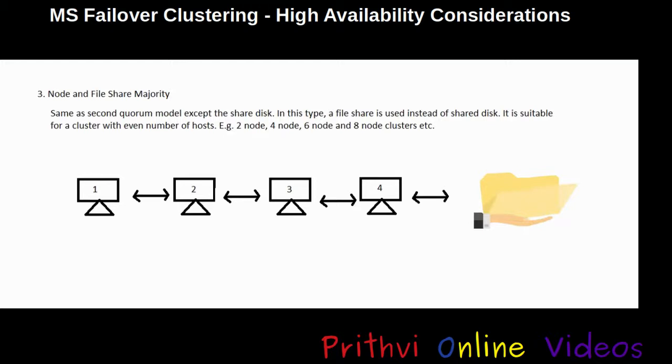And this brings us to the third type of quorum model, which is node and file share majority. This quorum model is exactly the same as the second type, that is node and shared disk majority. The only difference here is instead of a shared disk, a shared folder is used. This is also suitable for a cluster with an even number of nodes like 2, 4, 6, 8 nodes, and works exactly the same as node and shared disk majority.